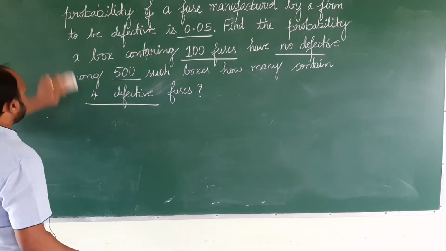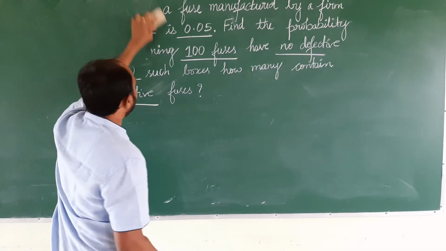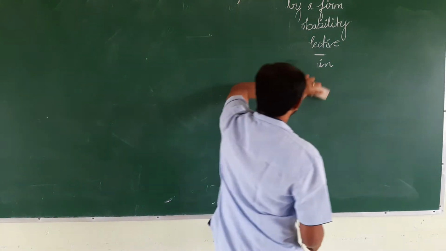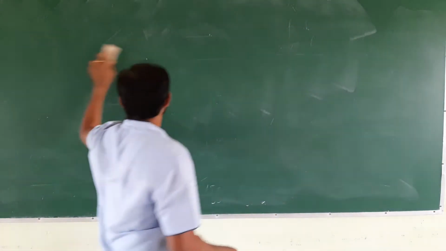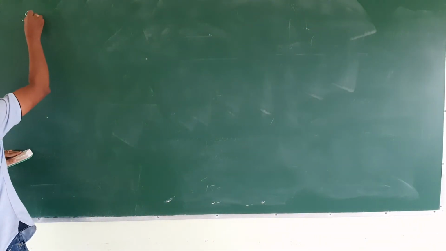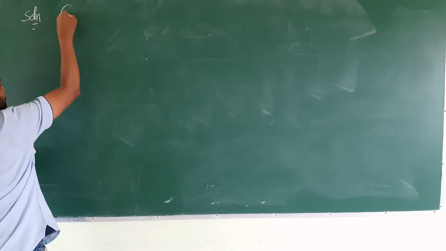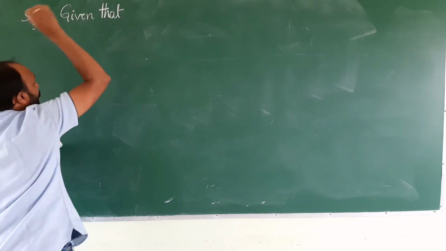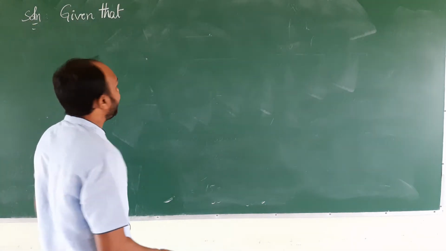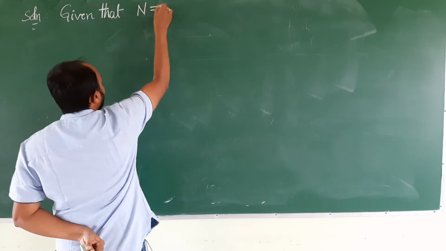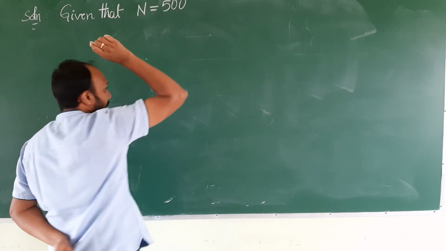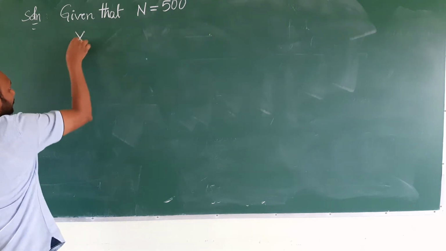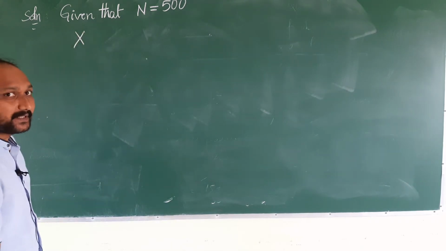First of all, we need to define a few things here. What are the things that need to be defined? First and foremost, what is the given data for this particular question? We know that there are totally 500 boxes, so capital N is 500. Next, let us define the random variable X. What is random variable X here?